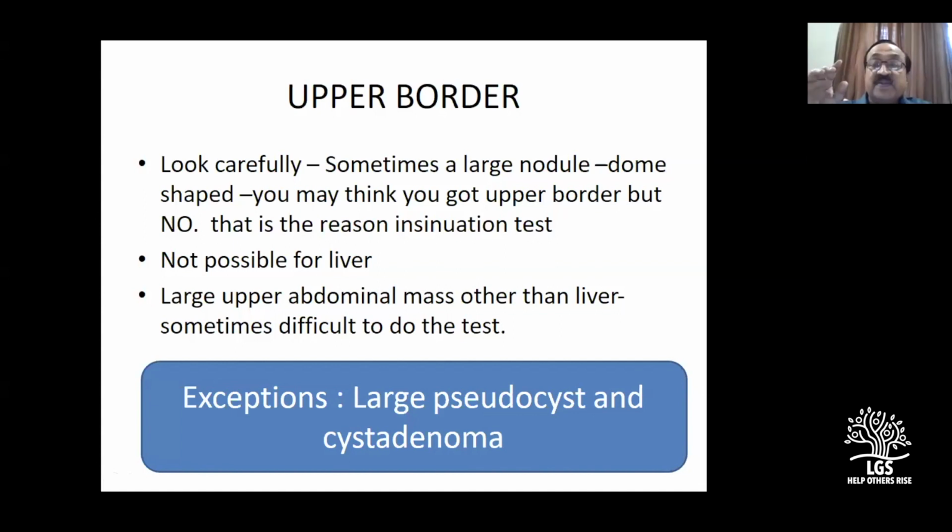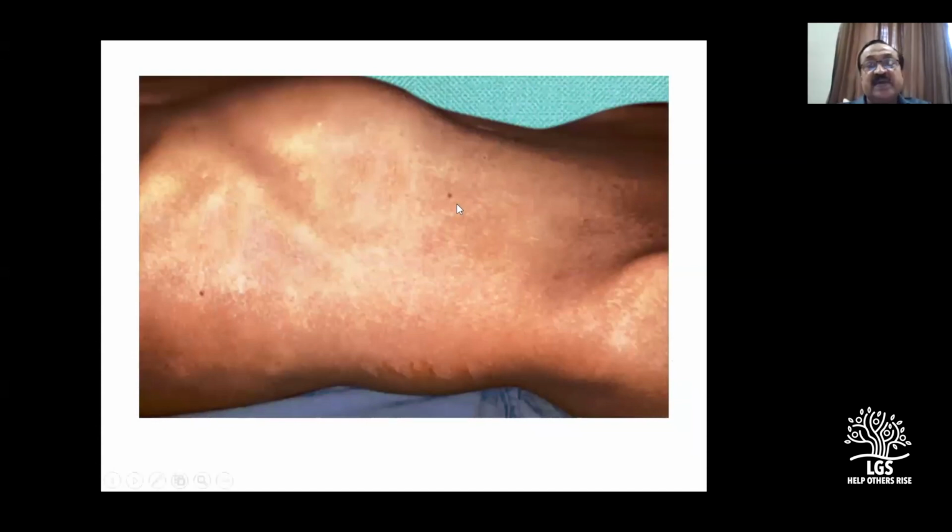So when we say I cannot insinuate the finger and you are giving a diagnosis of a pseudocyst, you should be able to explain such a very large cyst, quite very close to the costal margins. So I am finding it difficult, that's the better word to say. Look at this swelling here. This is a large pseudocyst, a very large one. This is the costal margin. Here you see, that's what I meant by a dome. You go up and you may get a feeling, but it's a very, very large cyst here. So it's not possible for you to insinuate. Sometimes it is very close to the diaphragm. This is the pseudocyst of the pancreas.